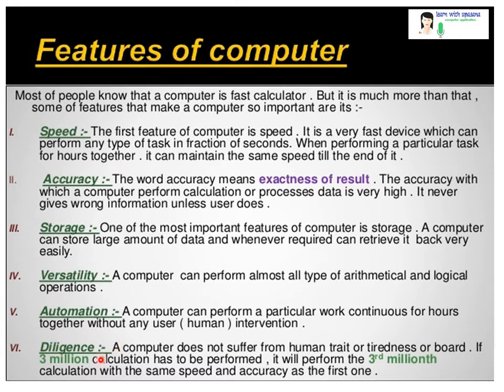Next is the diligence. Very important feature of computer, a computer cannot suffer from human traits like tiredness or boredom. If 3 million calculations have to be performed, it will perform the third million calculation with the same speed and accuracy as the first one.